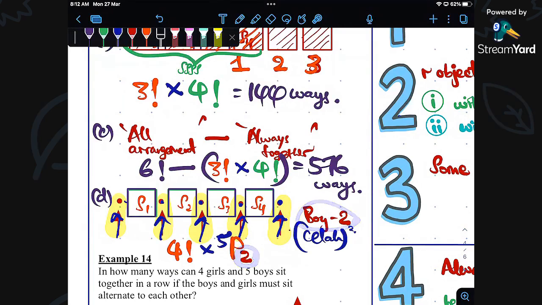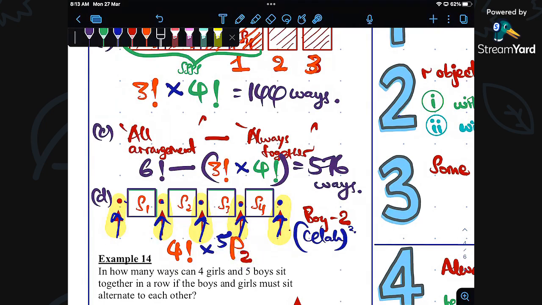The r must be 2 because there are 2 objects, but the 2 boys must be separated. When separated, there are 5 seat options to separate them. So the boys can sit either here or here or here, as long as they are separated. There are 5 options for the 2 boys to be seated.